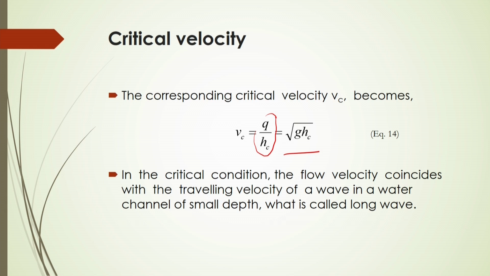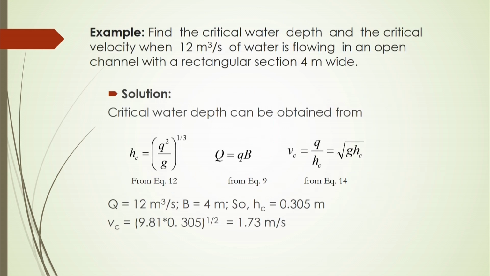Then at this critical condition, the travelling velocity of the wave in the water channel for that particular depth is called the long wave travelling velocity. And in that case, what should be the critical velocity if you have the critical water depth?